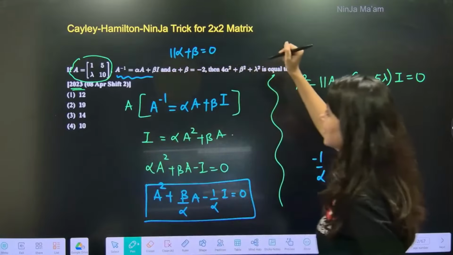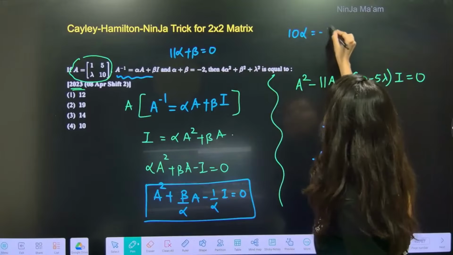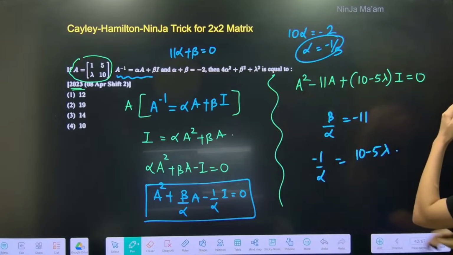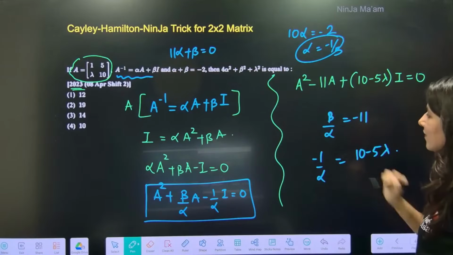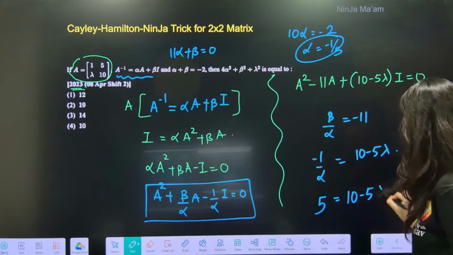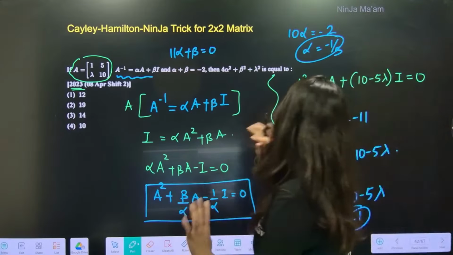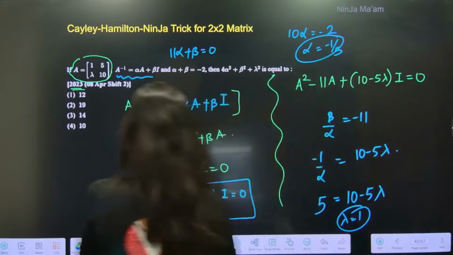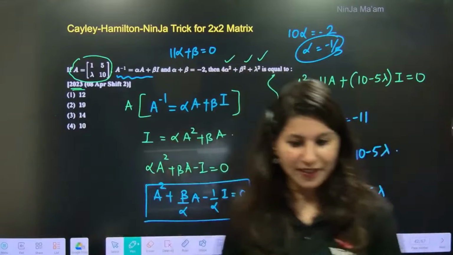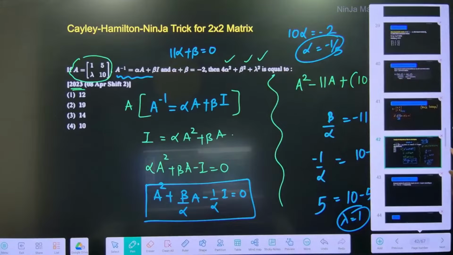If you solve this, 10 alpha is equal to minus 2, so alpha is minus 1 by 5. The moment you get alpha, put it over here, minus 1 by 5, and you will get the value of lambda as well. So 5 is equal to 10 minus 5 lambda, so lambda is just 1. They are asking for 4 alpha square plus beta square, but we can calculate that. Alpha, beta, lambda, everything is sorted, so you can calculate it. Give me a big thumbs up, everybody.